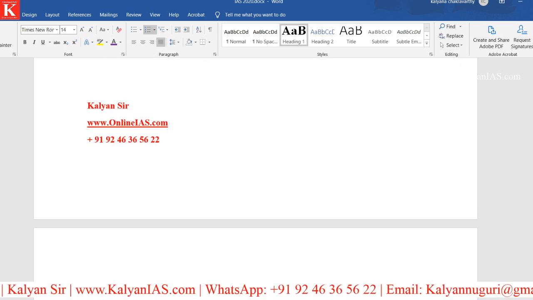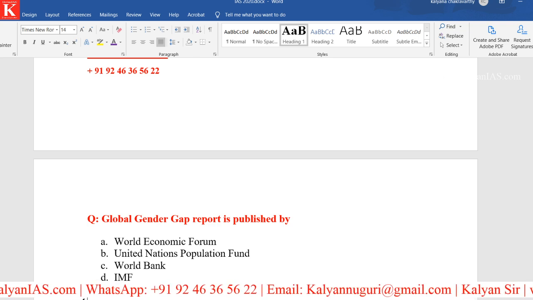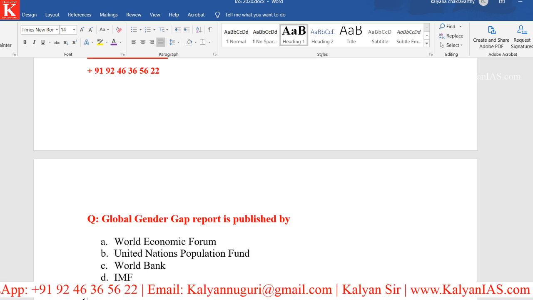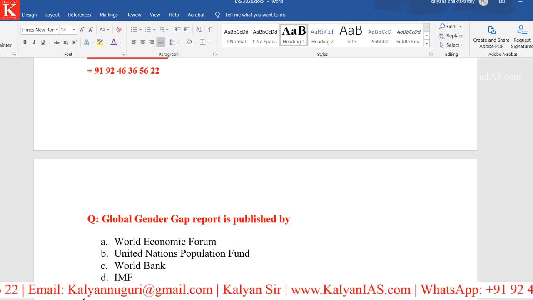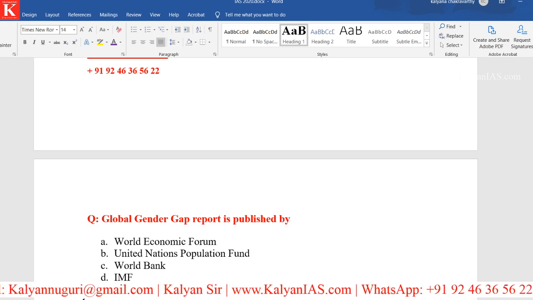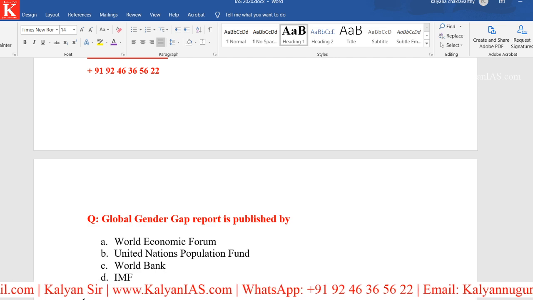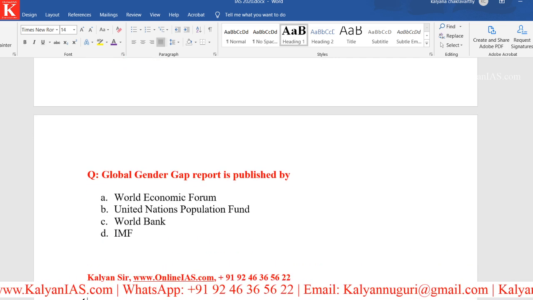Another very, very important one I would like to show you here. Look at this. Global Gender Gap Report. The Global Gender Gap Report is published by. Again, a possible question. Look at this very carefully. Is it the World Economic Forum, United Nations Population Fund, World Bank, or IMF, International Monetary Fund?